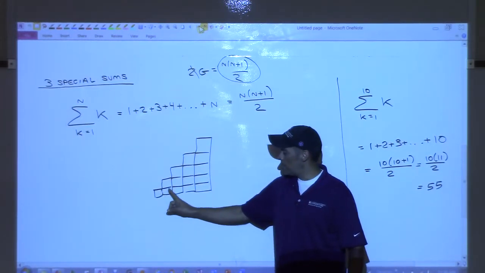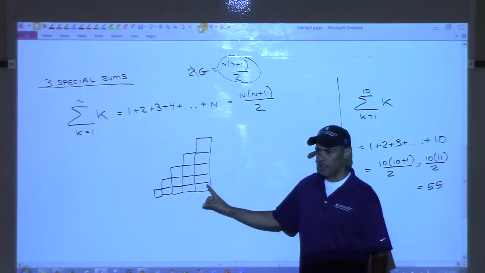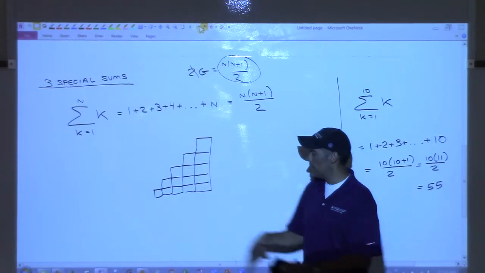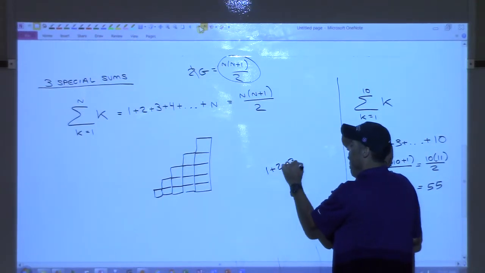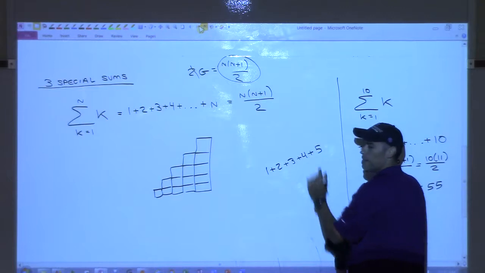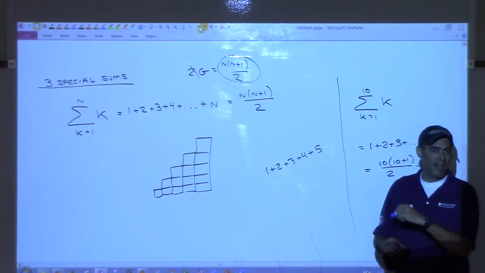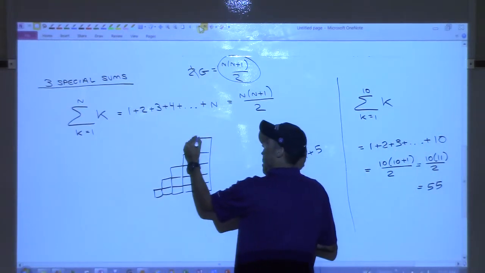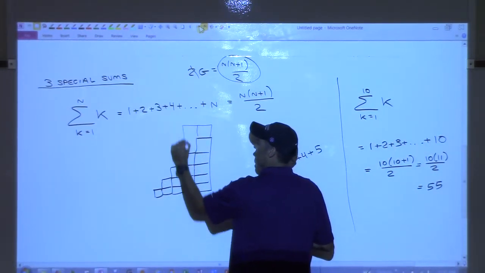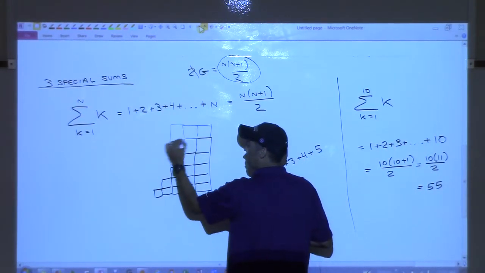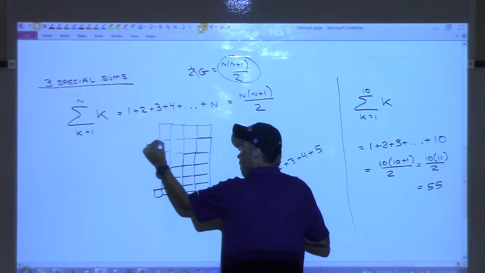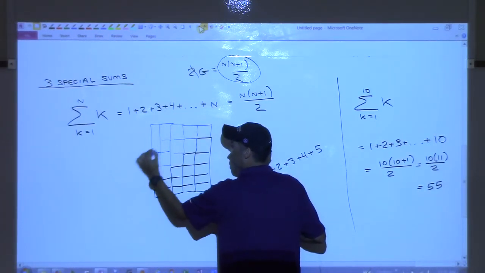This would be 1 box plus 2 plus 3 plus 4 plus 5, so this would be like 1 plus 2 plus 3 plus 4 plus 5. Okay, so imagine now drawing that same picture upside down. So I'm going to put the first box here. The next 2 are here. The next 3 go there. The next 4 go there. And then the 5 go there.